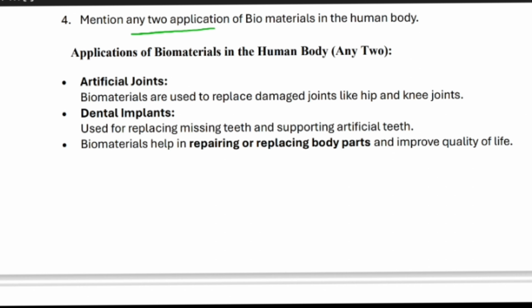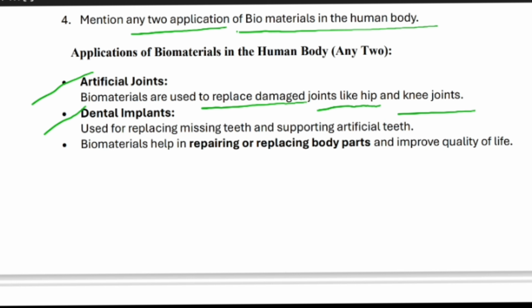Next, mention any two applications of biomaterials in the human body. One is artificial joints, replacing damaged joints like hips and knee joints. Another is dental implantation, replacing missing teeth and supporting artificial teeth. Biomaterials help to repair and replace body parts and improve the quality of life. These are the applications of biomaterials.